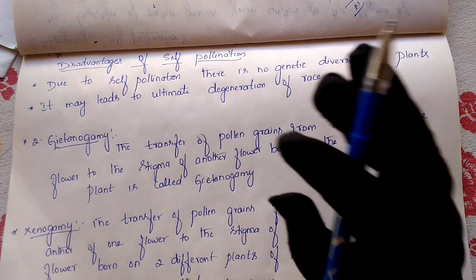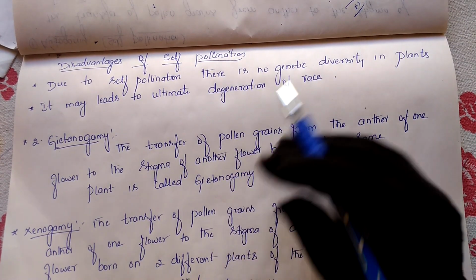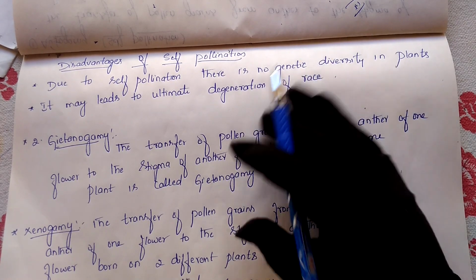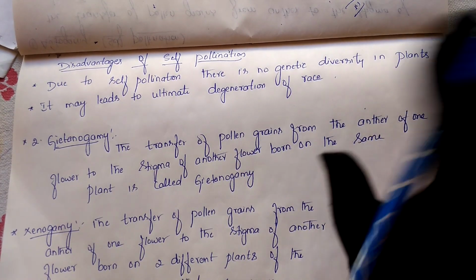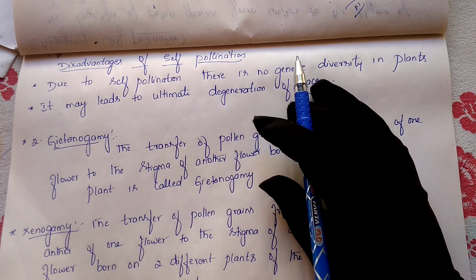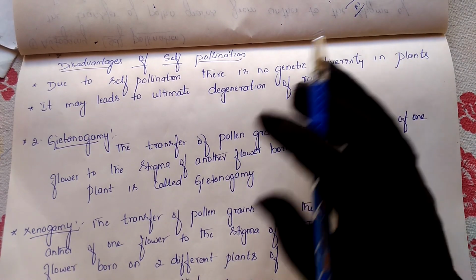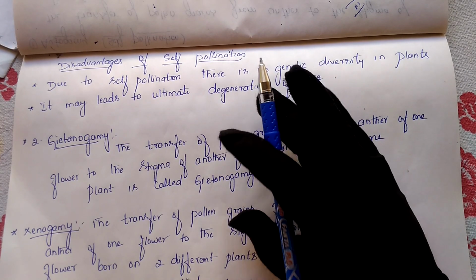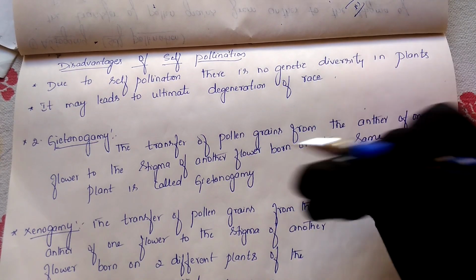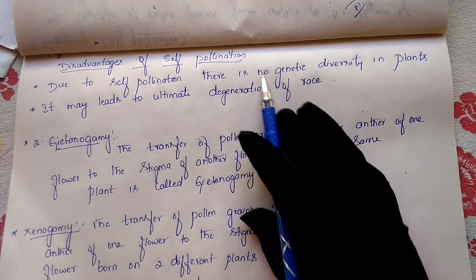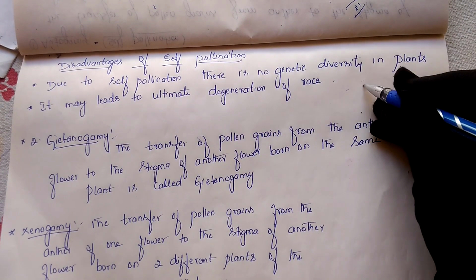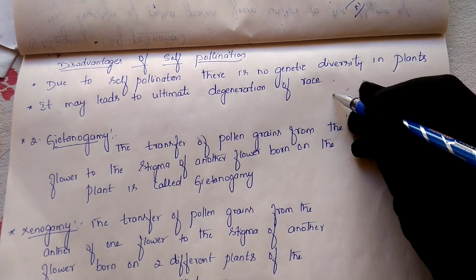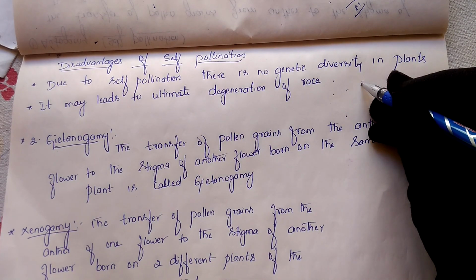Whether the parent has a good character, it will follow the good character only. If the parents have a bad character, that bad character will go on being transmitted from one generation to another. There is no chance of any change in the character. If the character is good, it might still become the best, but there is no chance of such things, because both male and female are present in the same flower. Whichever character is present in that plant will be present in the male and the same character in the female also.